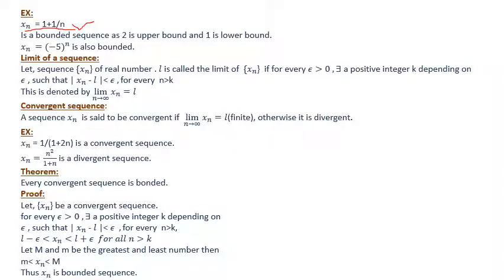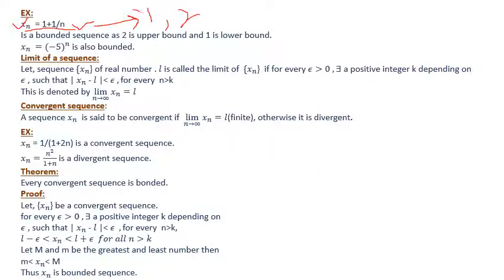So here 1 plus 1 by n. Now if I take n tends to infinity, in this limiting condition this tends to 1, right? So this 1 will be the lower bound of the sequence. And for n equals 1, that is x1, it equals 2.